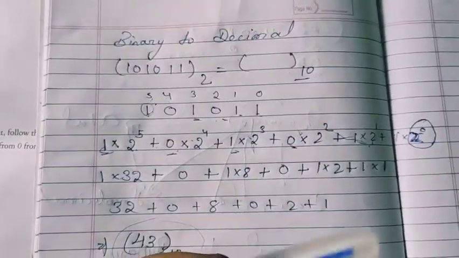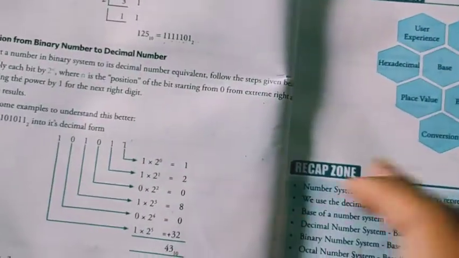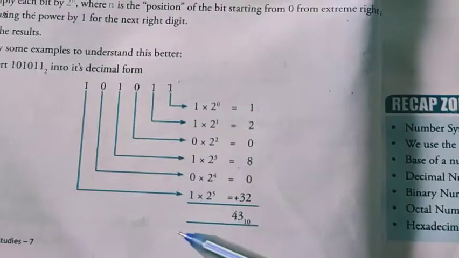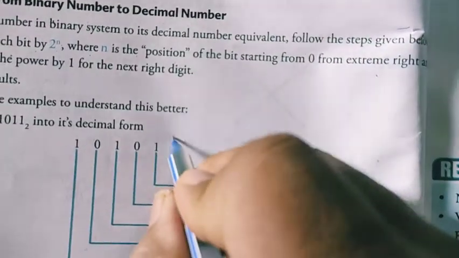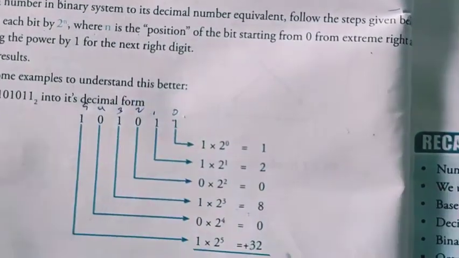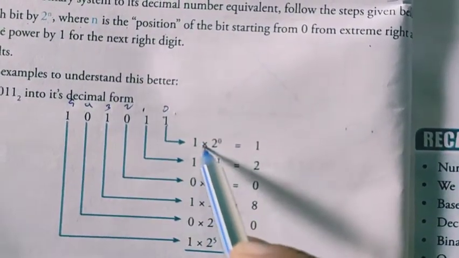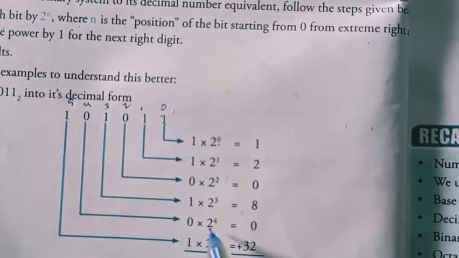For any conversion problem, I will send these photos to you, don't worry about that. This is the conversion way. They have also given some examples, the same thing they have done. For example, this is the value of positions 0, 1, 2, 3, 4, 5. Same thing they have given: 1 into 2 to the power 0, 1 into 2 to the power 1, 1 into 2 to the power 2, and so on.